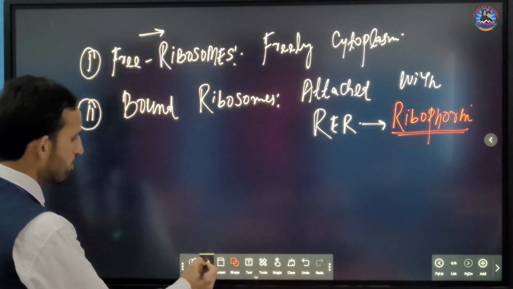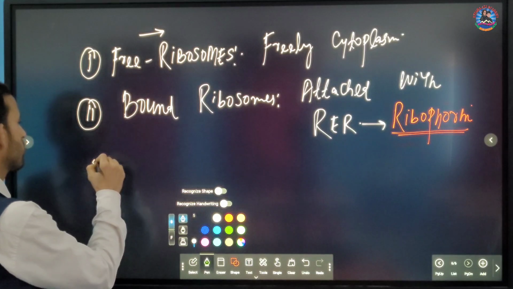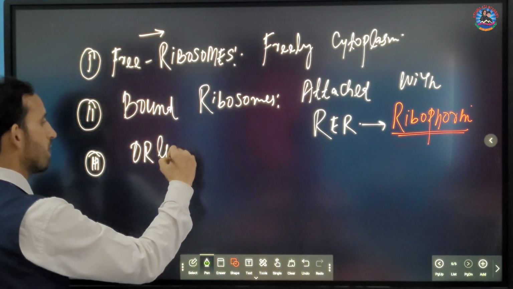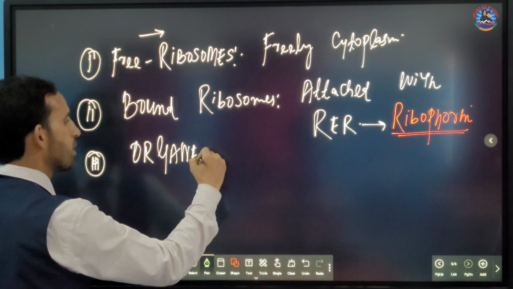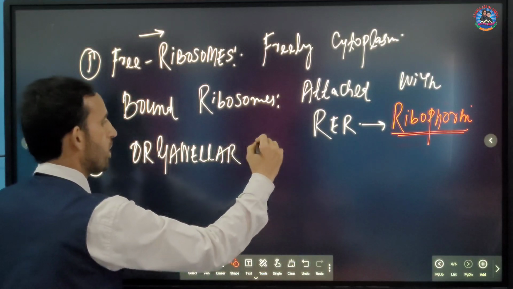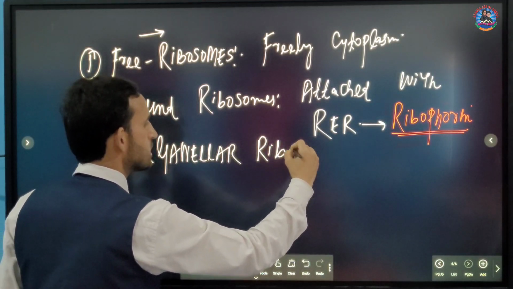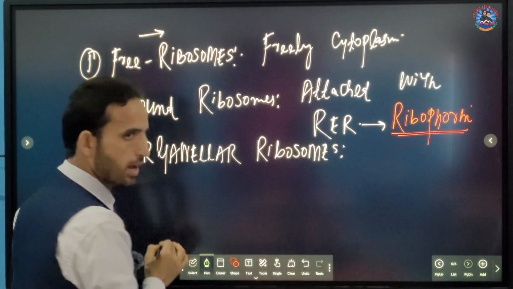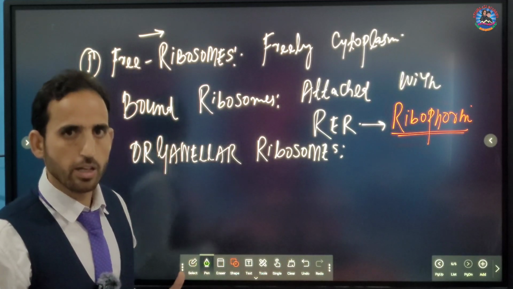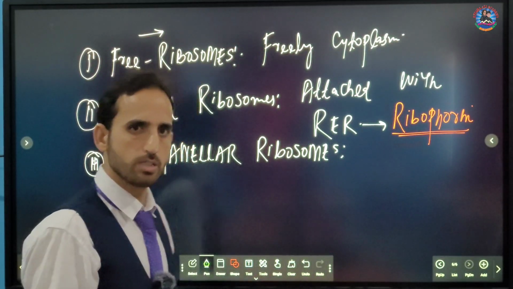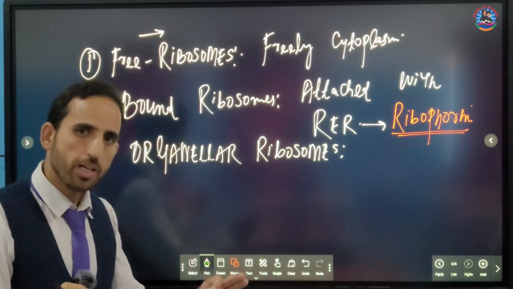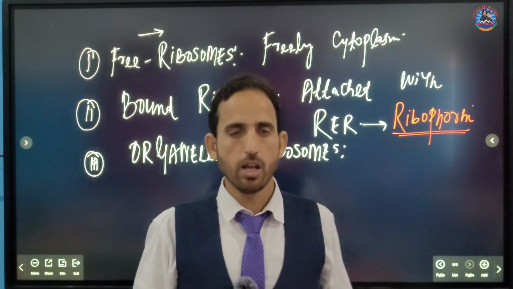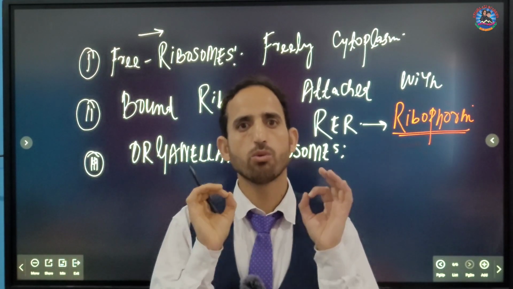The third type of ribosome is what we call the organellar ribosome. Now, what does this mean? Organellar ribosomes are the ribosomes which are present in other cell organelles. We have two important cell organelles that have their own genetic material and their own ribosomes.